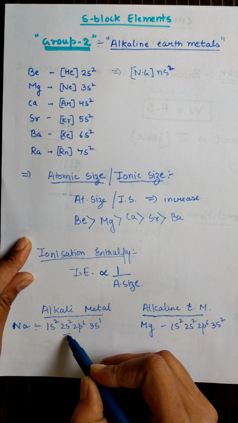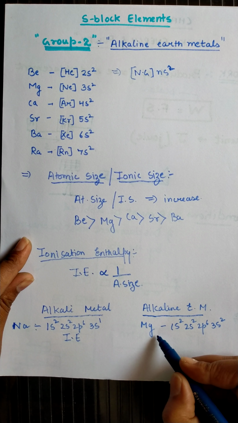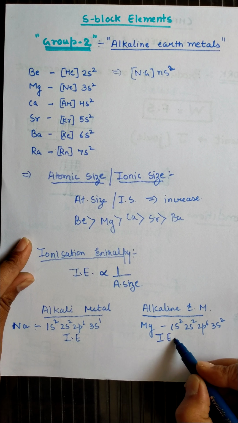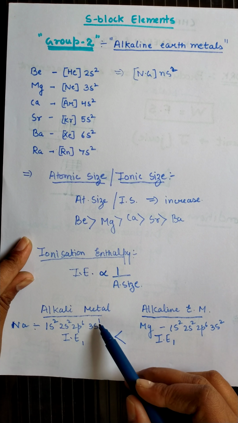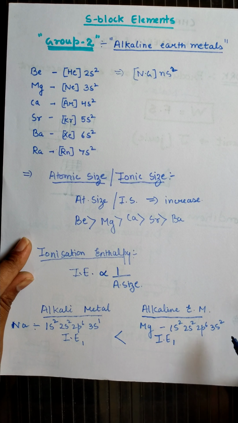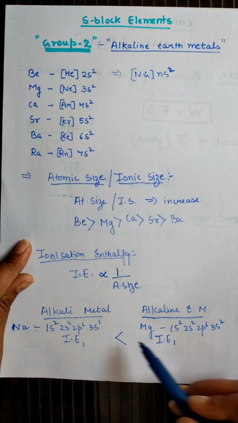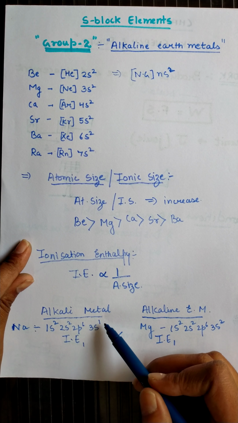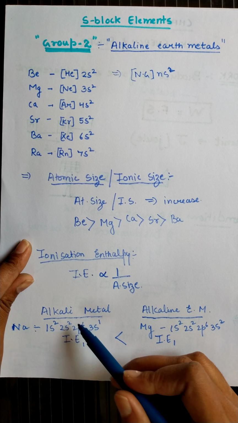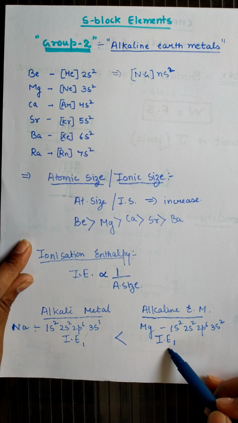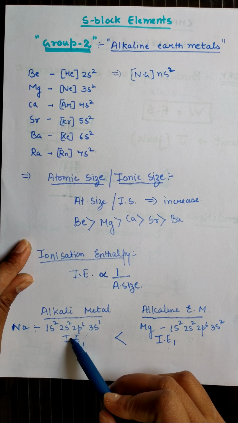So the first ionization energy of the alkaline earth metals will be greater as compared to the alkali metals, because in alkali metals only a single electron is there, whereas in alkaline earth metals 2 electrons are there. So this is the fulfilled one, and in alkali metals 1 electron can easily be donated to get the stable noble gas configuration. That's why the first ionization enthalpy of alkaline earth metals is more as compared to the alkali metals.